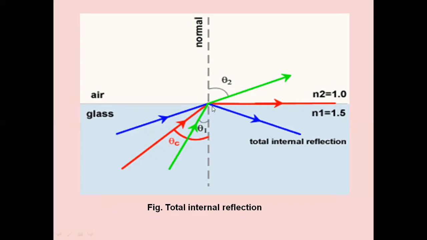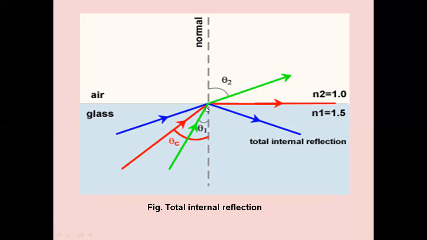This is the angle of incidence theta I, and theta R or theta 2 is the angle of reflection. So it is penetrating, and this blue line is not passing through; there will be total internal reflection. It is again coming back into the glass. The reason is the angle of incidence is more than the critical angle.